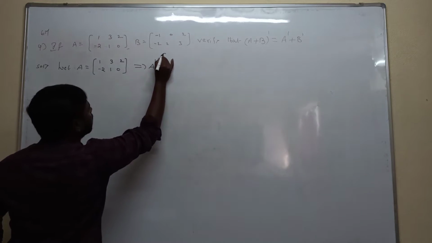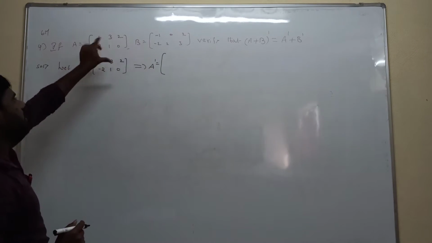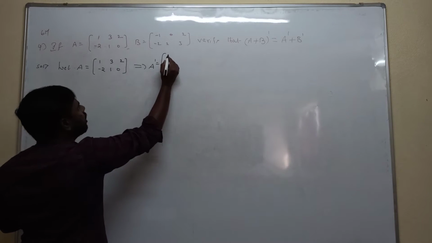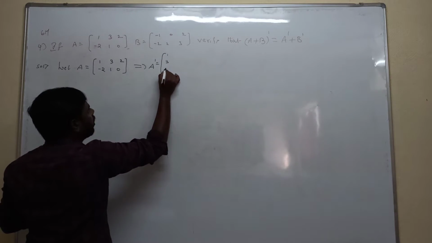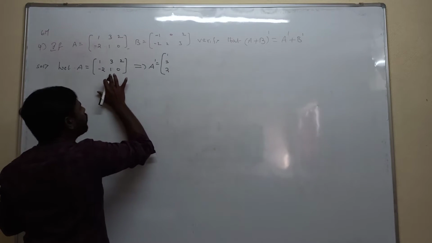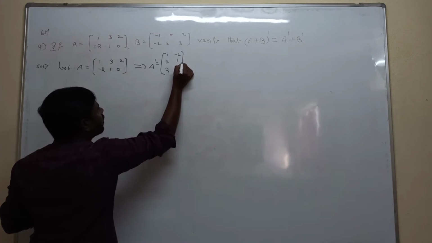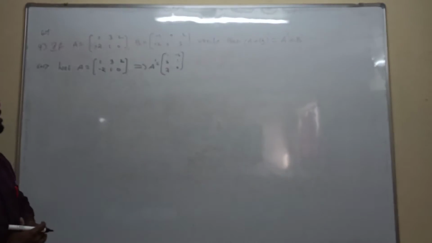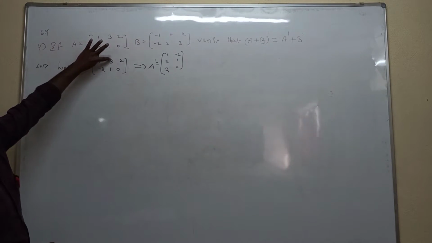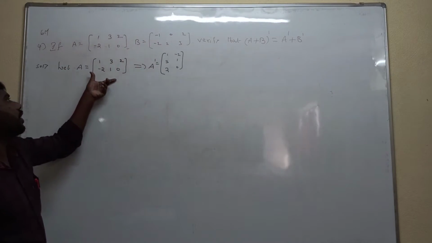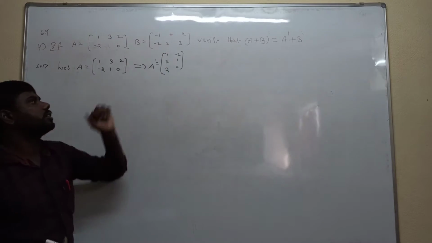Interchanging rows and columns: the first row 1 3 2 becomes the first column, and the second row minus 2 1 0 becomes the second column.